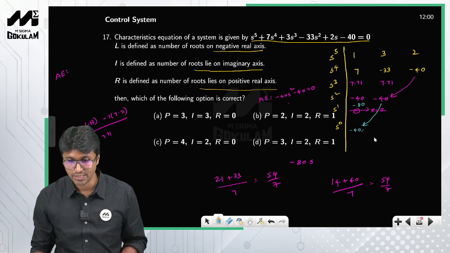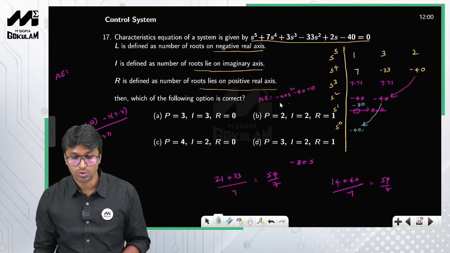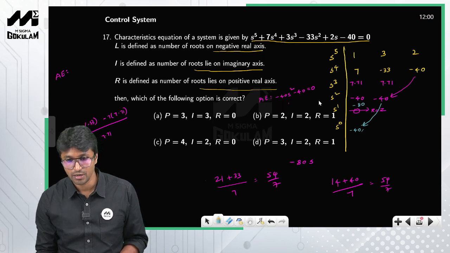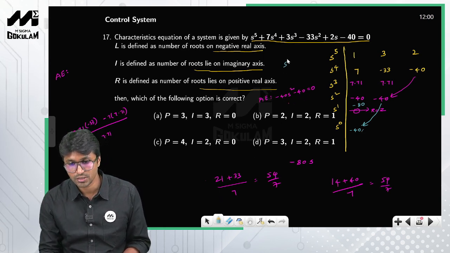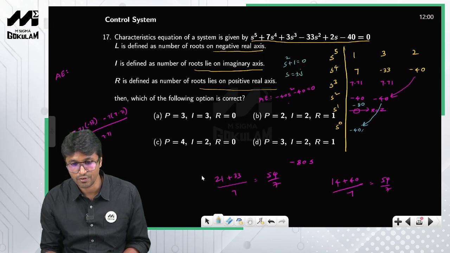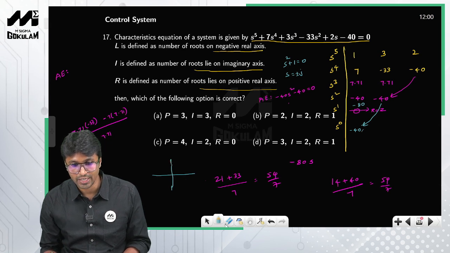Now we have to analyze this. We have learned that the roots of the auxiliary equation are nothing but closed loop poles, so first we shall find the roots of the auxiliary equation. I will take minus 40 common, so we get s square plus 1 equal to 0, that is s equal to plus or minus j. So I can conclude that two of the closed loop poles are on the imaginary axis, exactly at j and minus j.